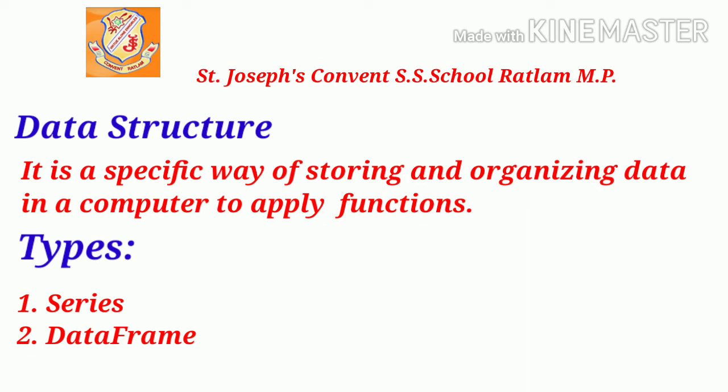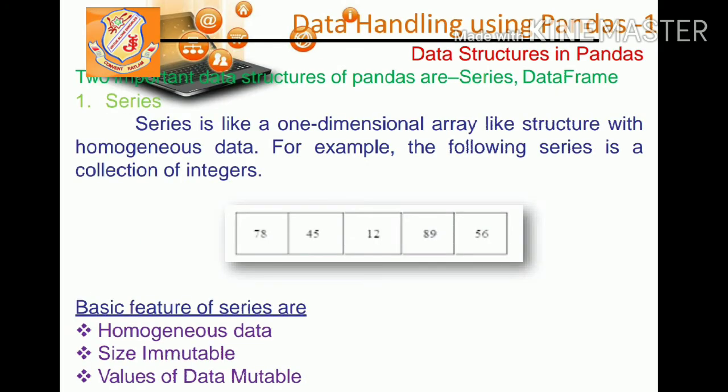First of all, I'm explaining series. Series is like a one-dimensional array with homogeneous data. One-dimensional array means only one dimension, either row or column, and homogeneous means having the same data types. You can see this example. Here we have a series which is a collection of integers. It has all the data of the same data type.